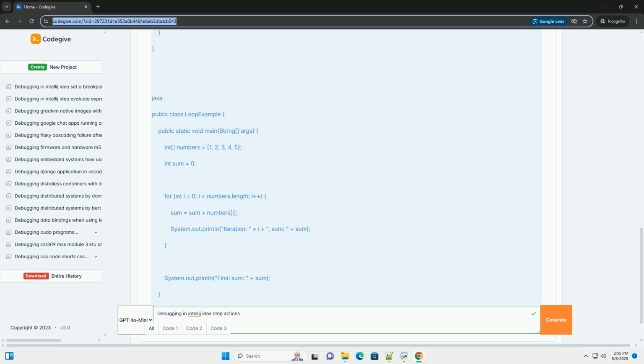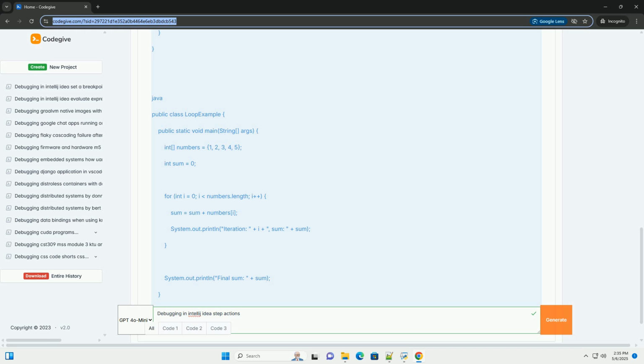7. Step into my code, Alt plus Shift plus F7: remove the breakpoint you set earlier in the add method, but add a new one in the createMessage method on the line String fullMessage = greeting + name. Restart the debugger. Execution pauses at String message = createMessage("Hello", "World"). Press Alt plus Shift plus F7. The debugger jumps into createMessage.